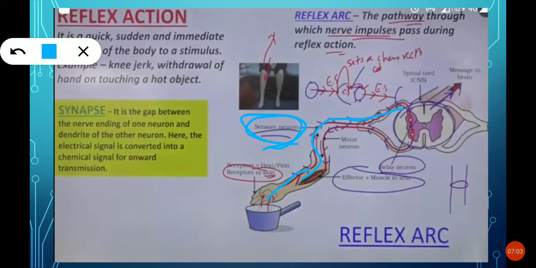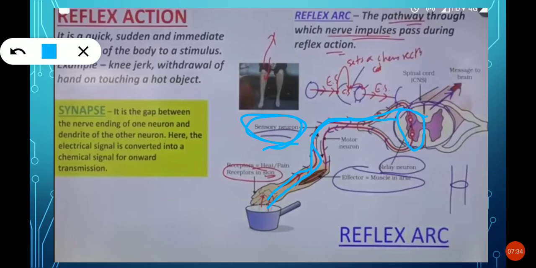It will give the instruction back to the body when the sudden or immediate situation takes place. So the message passes through this nerve, called the sensory neuron. Then what happens? In the spinal cord, there are some nerves.